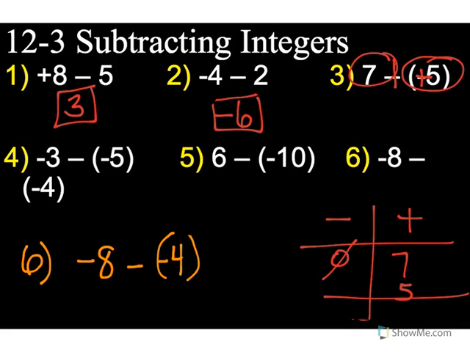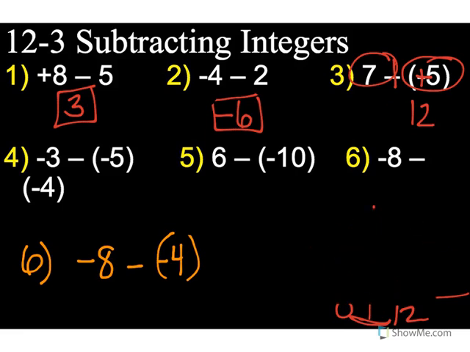Let's add up our total points. Here I have 12 points, here I have 0. Which team won? The positive. So my answer is going to be positive. By how many points? 12 minus 0 is 12. So here, your answer is a +12. All right, number 3 is +12.